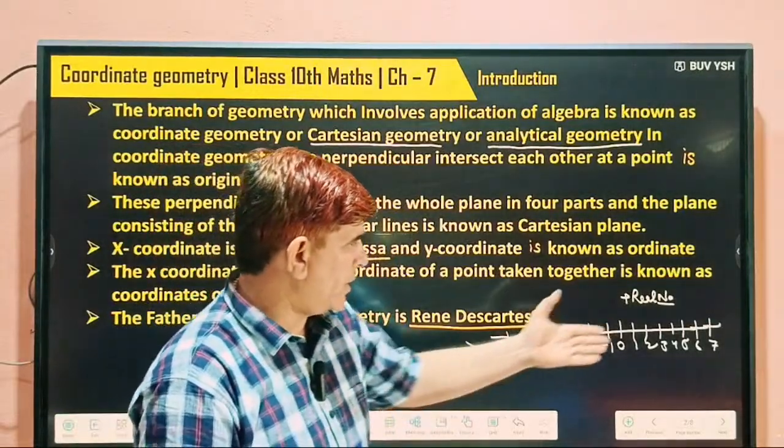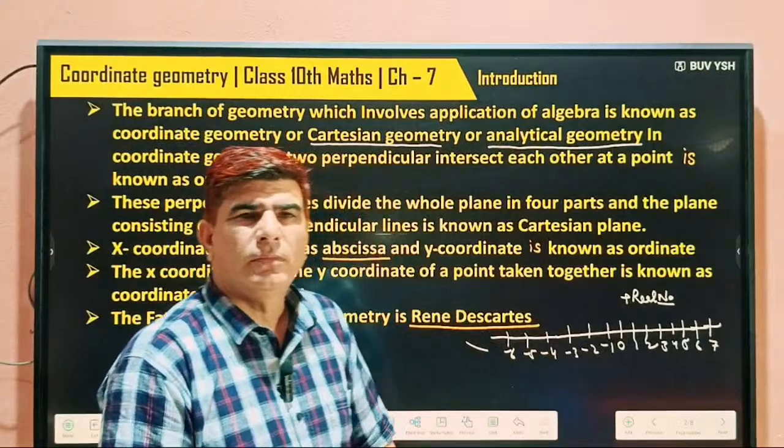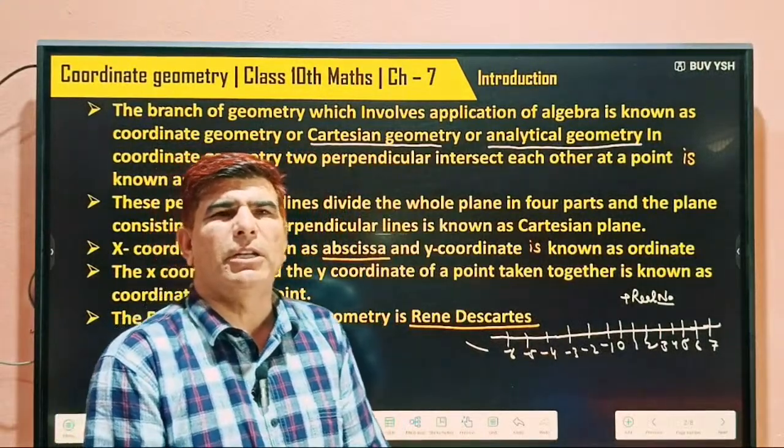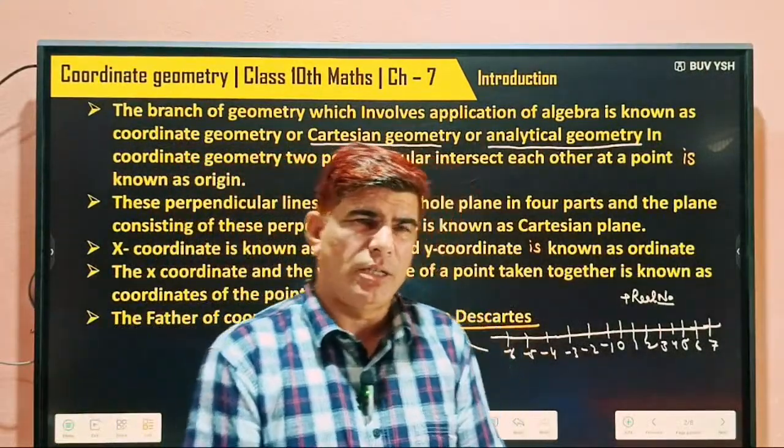So real numbers, either rational or irrational, we can represent on this number line.